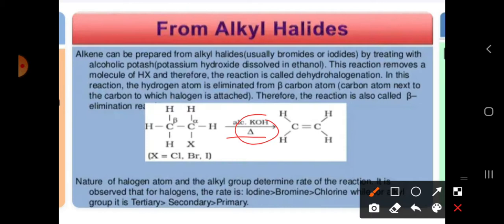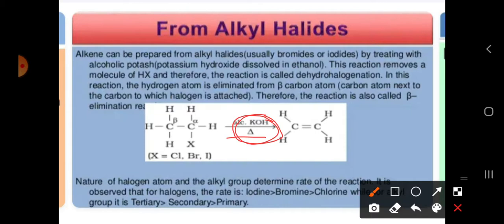When coming to E2 reactions, we use aqueous base. Why? I'll explain that later. With alcoholic KOH, we can easily remove the halide ions and the nucleophile can attack directly.